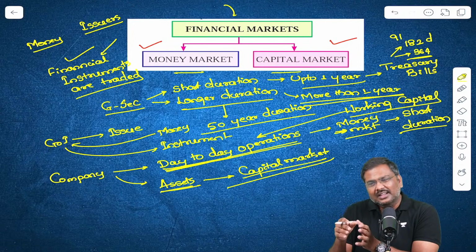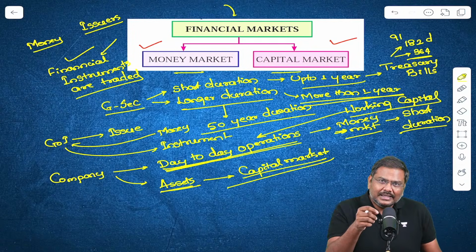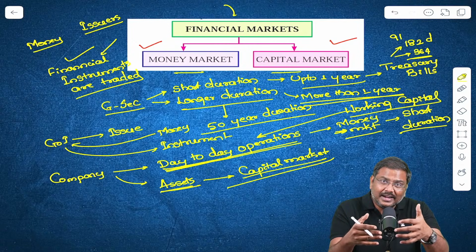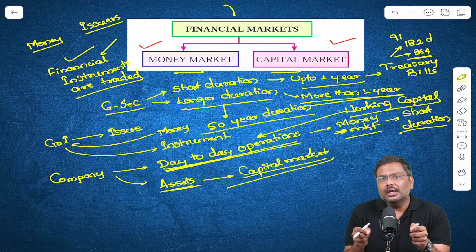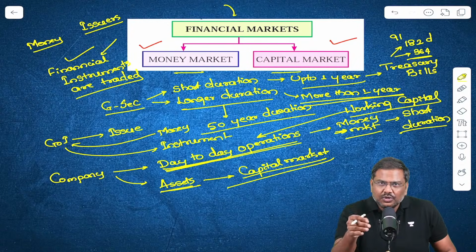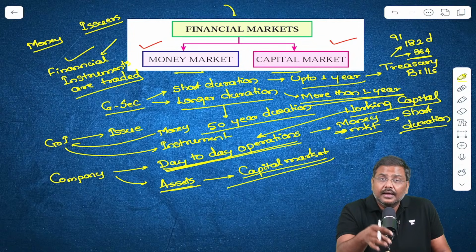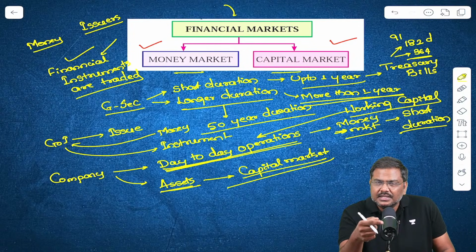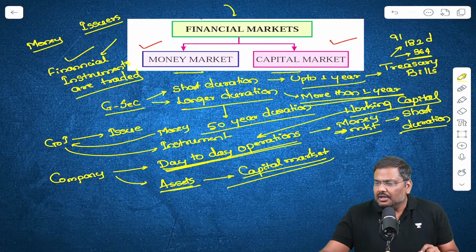Although technically, accounting-wise, the definition of working capital is the difference between current assets and current liabilities, in a nutshell it simply means taking care of the expenditure on a day-to-day basis. So for working capital purposes, you go to the money market, and for asset creation purposes, you go to the capital market. So far the discussion is clear. Those present, please give me the confirmation. Can we go forward now?